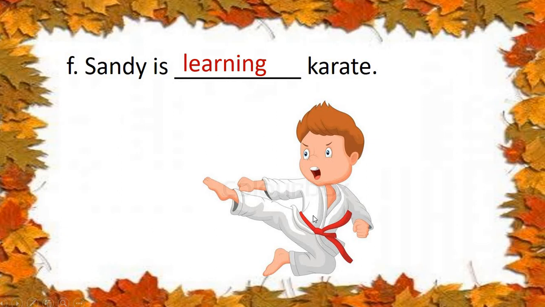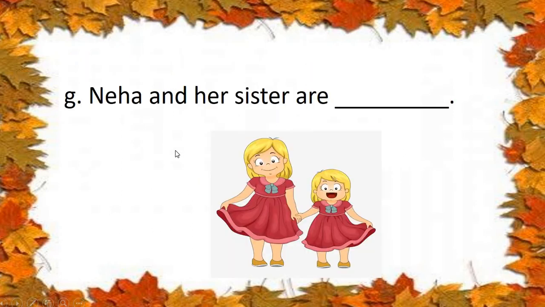Okay, children? Very good. So you all are writing, no? You are doing your work at home, no? Yes, do your homework properly to understand this very well. Okay, children? So now see, Sandy is learning karate. You are also learning at home. Okay? Very good. Now see, number G.